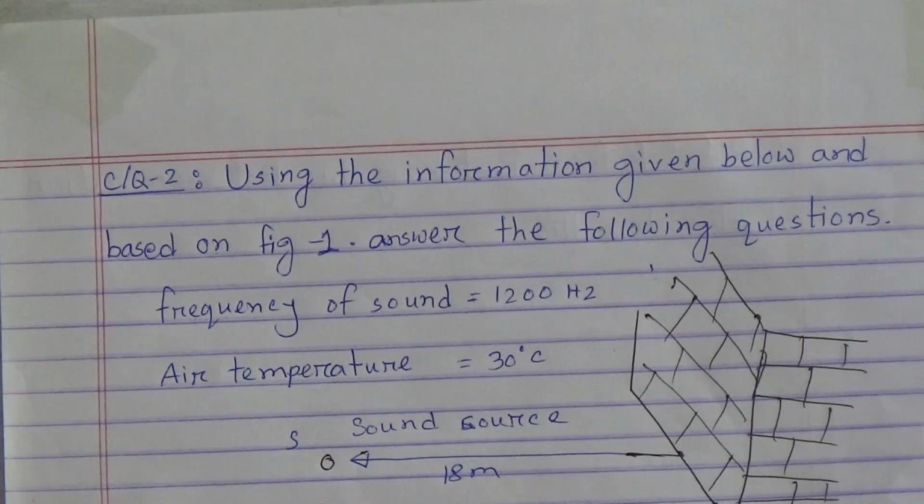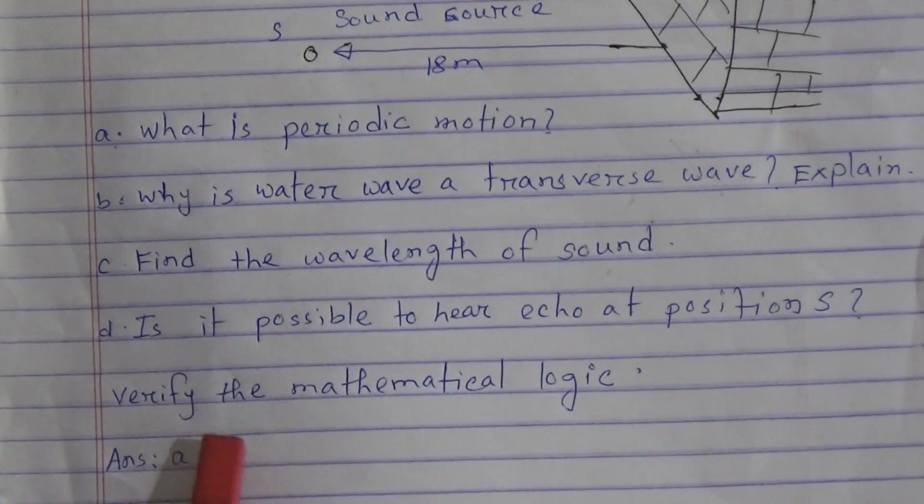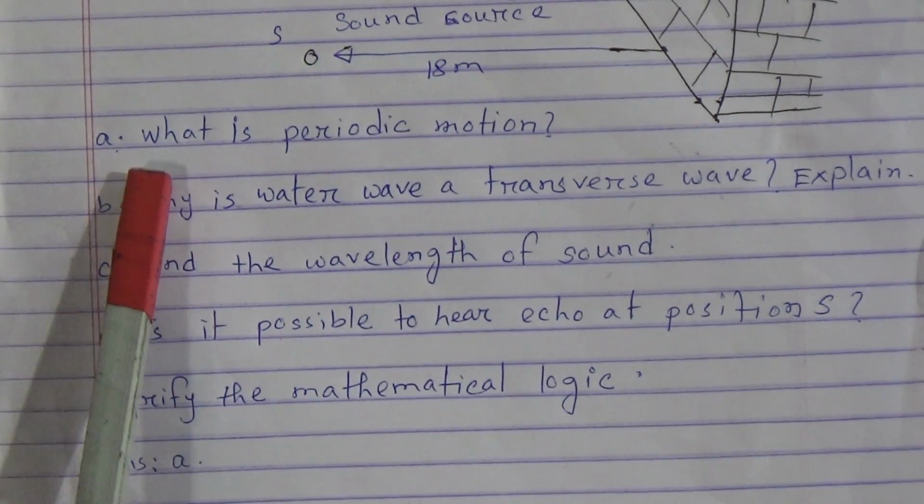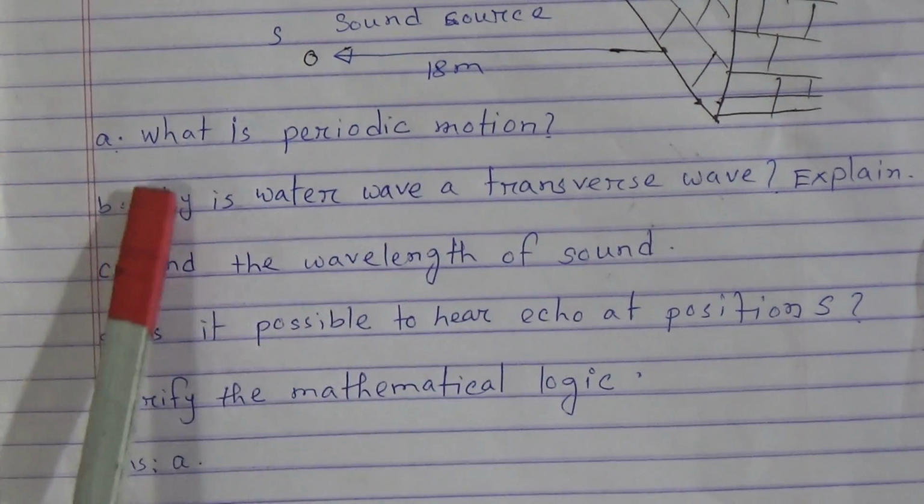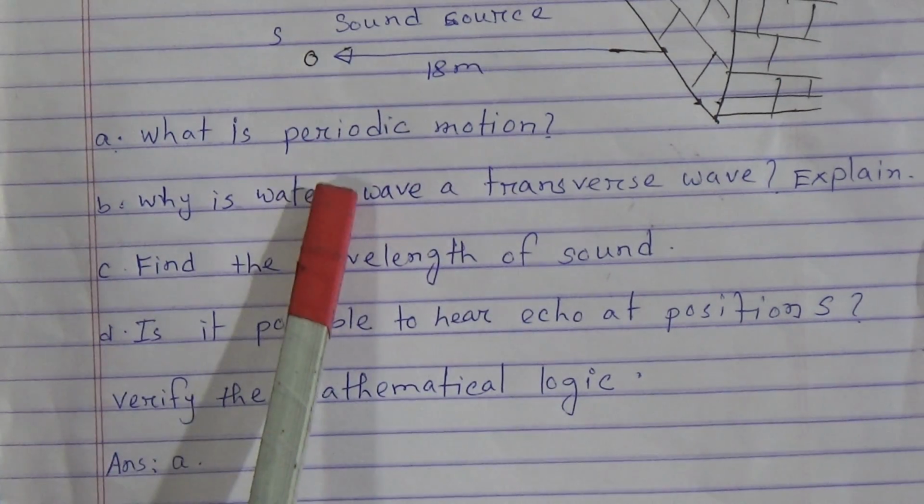Now question A, what is periodic motion? Question B, why is water wave a transverse wave? Explain. Number C, find the wavelength of sound, and number D, is it possible to hear echo at position S? Verify the mathematical logic. My dear students, number A asks what is periodic motion, and you have already learned this definition in our previous chapter.